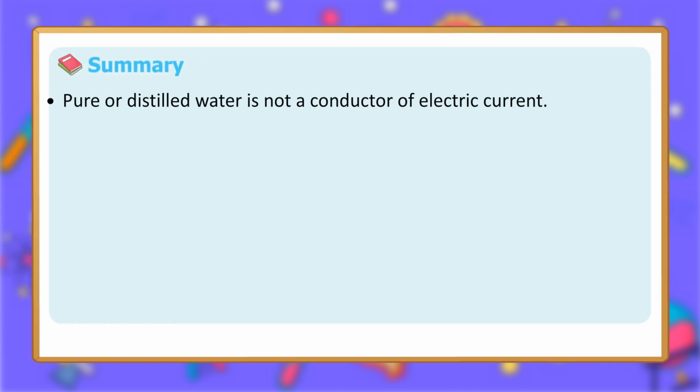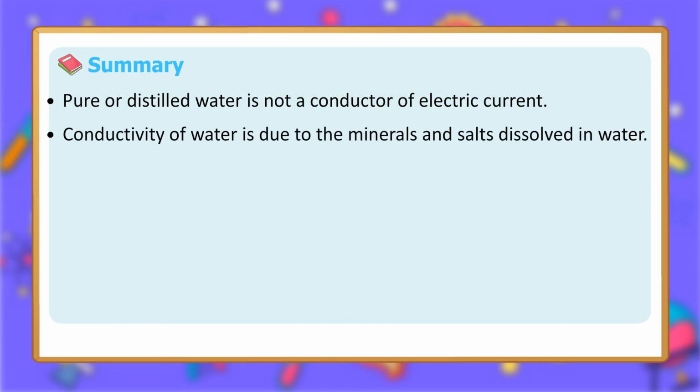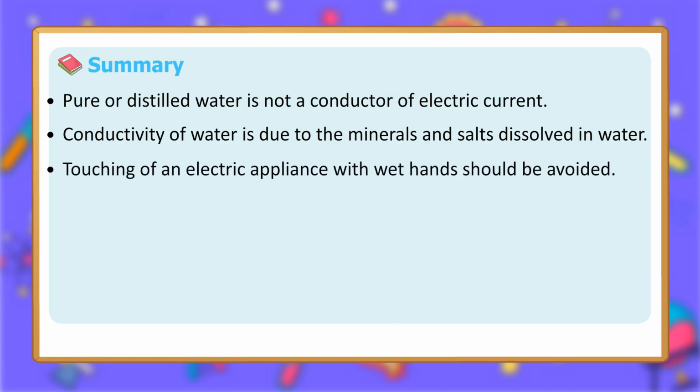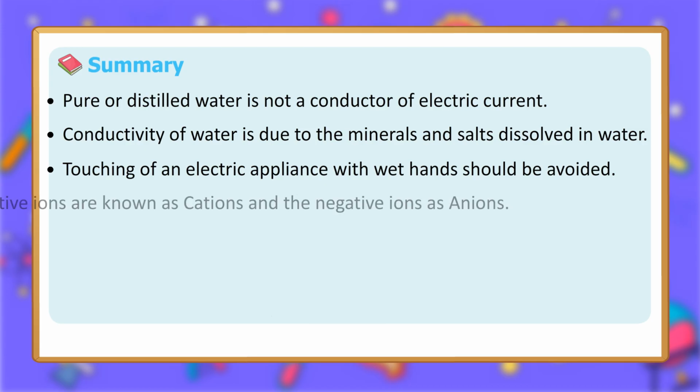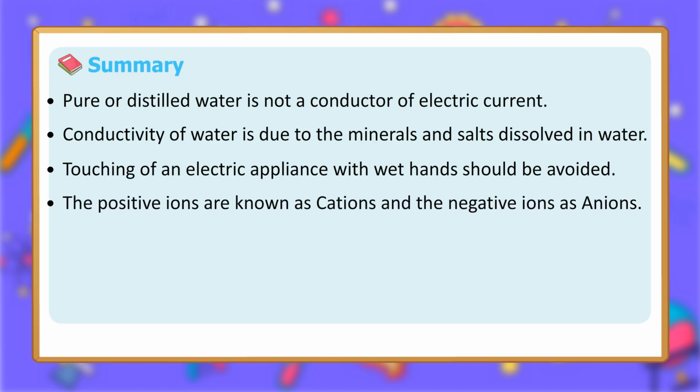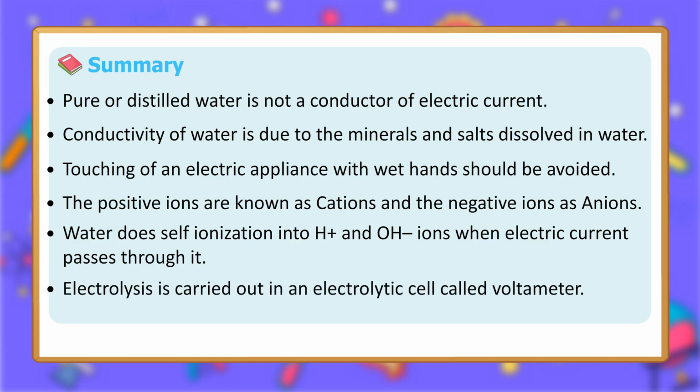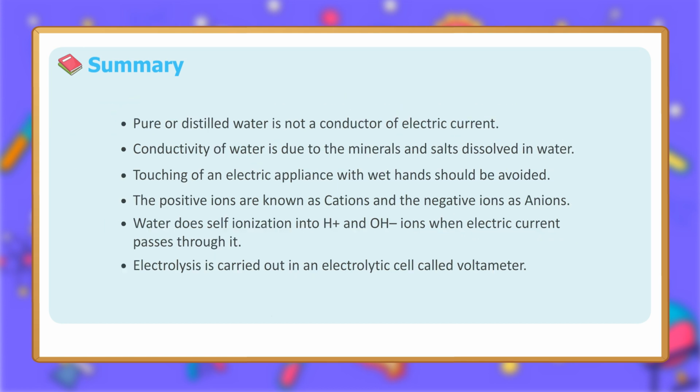Summary. Pure or distilled water is not a conductor of electric current. Conductivity of water is due to the minerals and salts dissolved in water. Touching of an electric appliance with wet hands should be avoided. The positive ions are known as cations and the negative ions as anions. Water does self-ionization into H⁺ and OH⁻ ions when electric current passes through it. Electrolysis is carried out in an electrolytic cell called a voltameter.